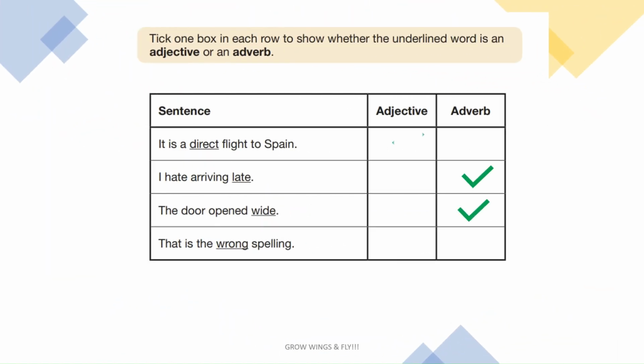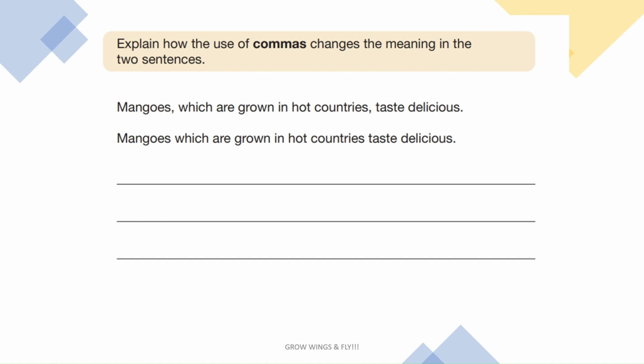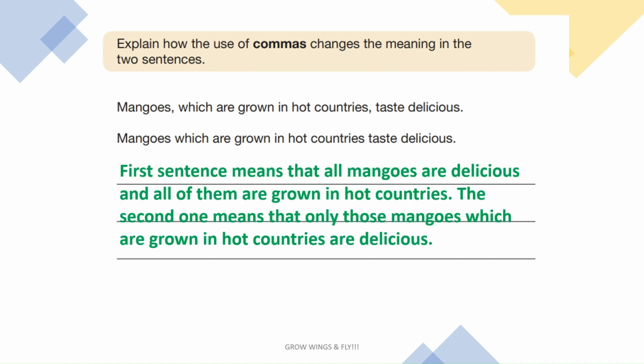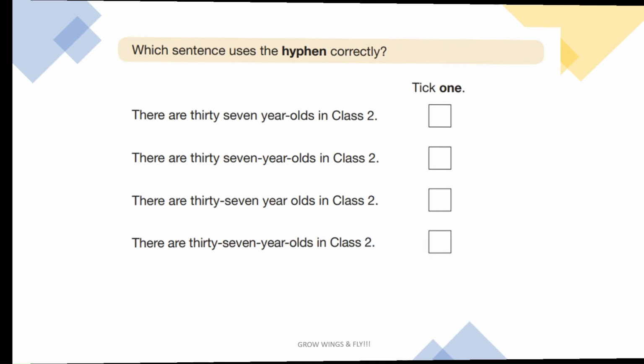Adjectives describe nouns, in this case, spelling and flight. Adverbs give more information on verbs. The first sentence means that all mangoes are delicious and all of them are grown in hot countries. The second one means that only those mangoes which are grown in hot countries are delicious.